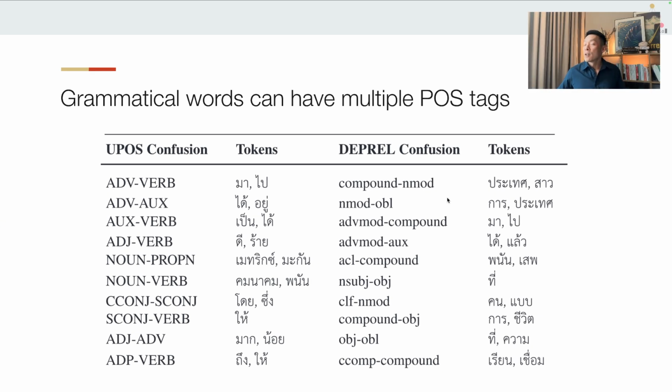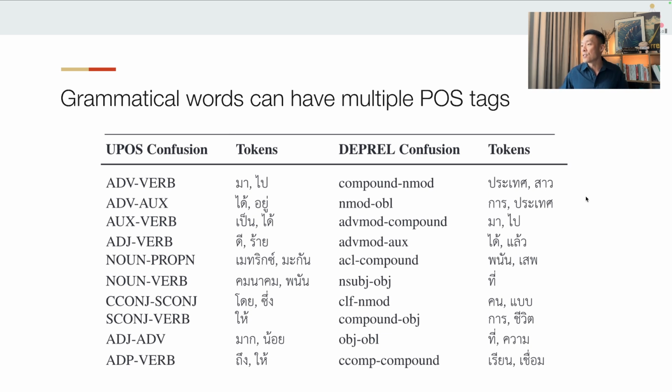And here's the error analysis. Why is this a hard problem for the parser? Because the performance is quite a bit lower than English. First of all, we got a lot less data to train on, so that's one of the causes. And we try to look into the actual fundamental grammatical difficulties that the parsers have.